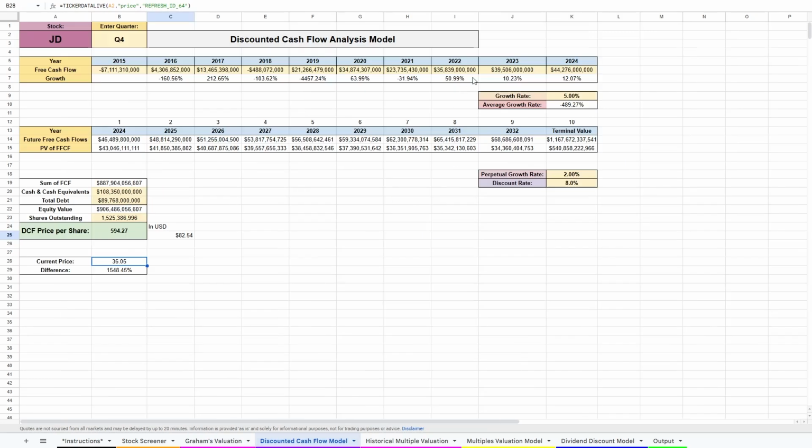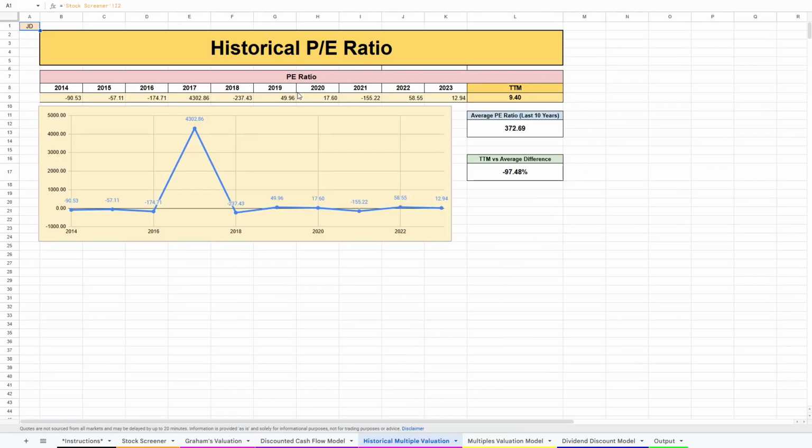$45. Next is a discounted cash flow model using a 5% growth rate, which I think is less than they will grow, but it's an okay growth rate, especially for a company in a developing market. With a 2% perpetual and an 8% discount rate, we get an intrinsic value of $82.5 per share.